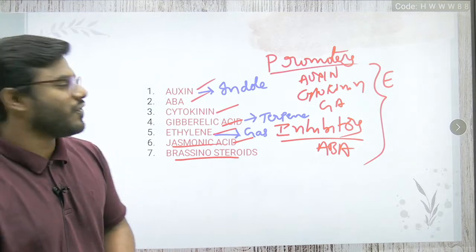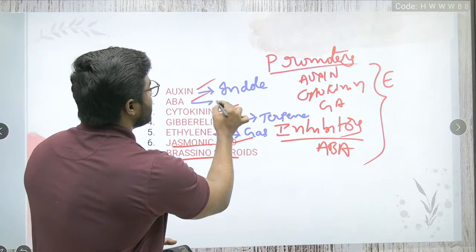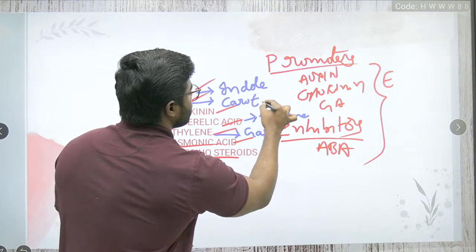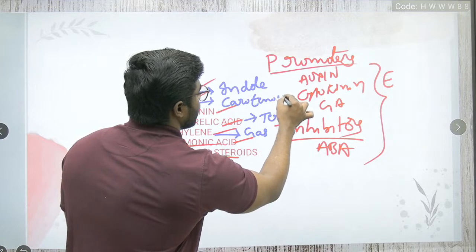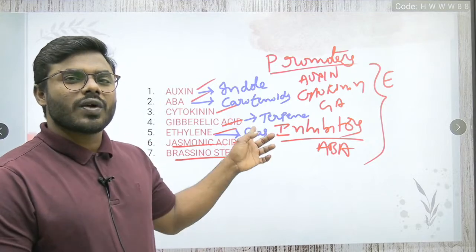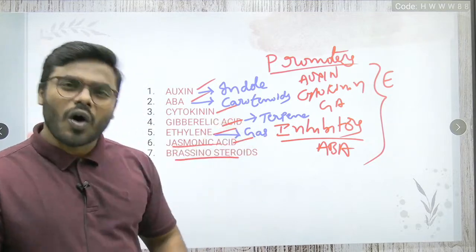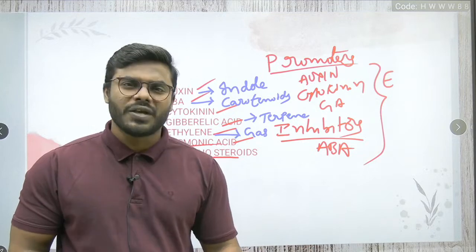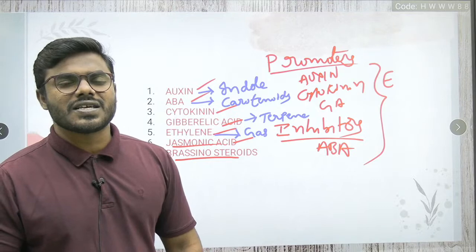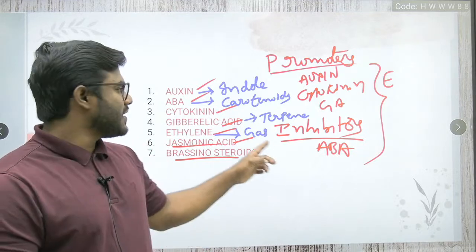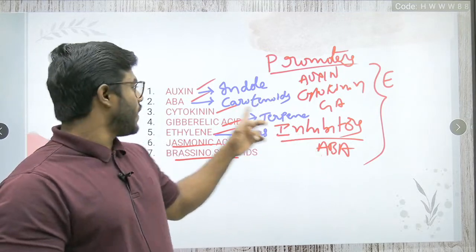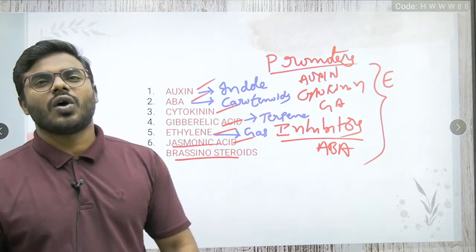Now, abscisic acid. It is derived from what, friends? Everyone remember that. Abscisic acid is majorly derived from carotenoids. You know, carotenoids also basically come under the terpenes, but we never say that abscisic acid is directly synthesized from the terpenes. What we can say is that one of the terpene derivatives is the carotenoid. So from the carotenoid, this particular abscisic acid is derived.